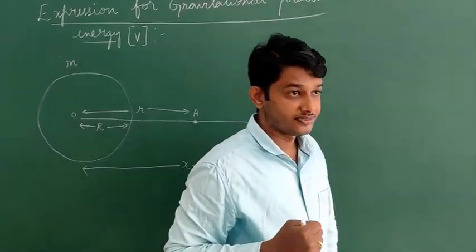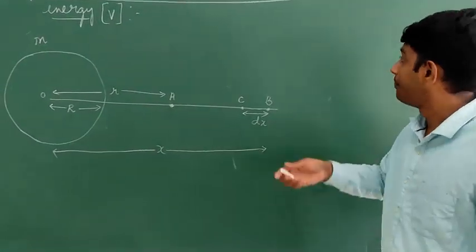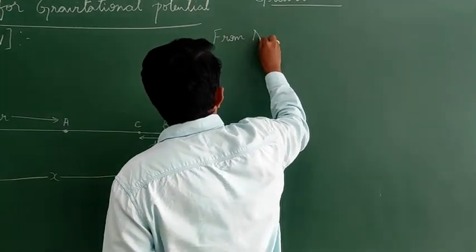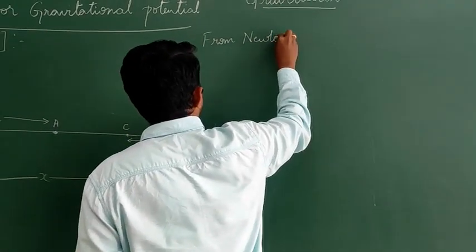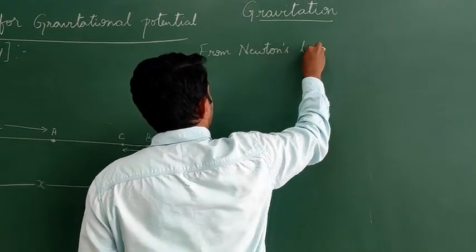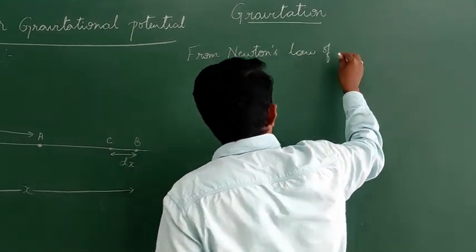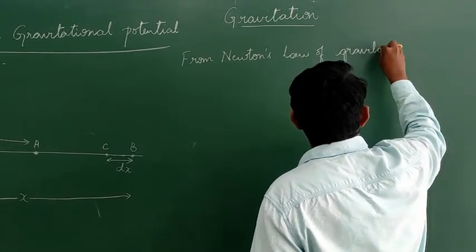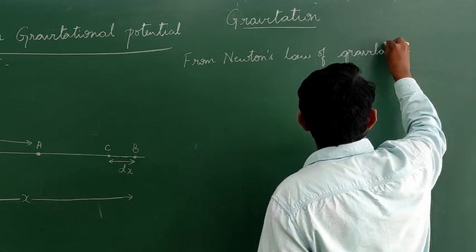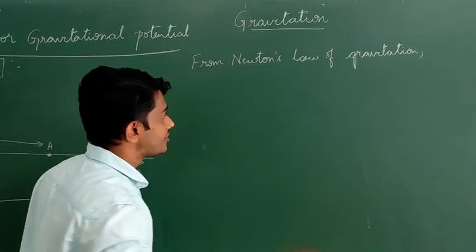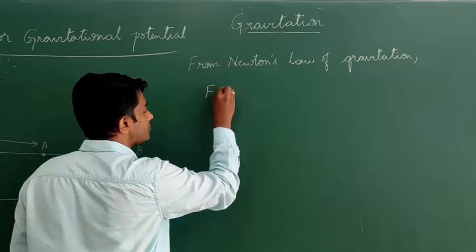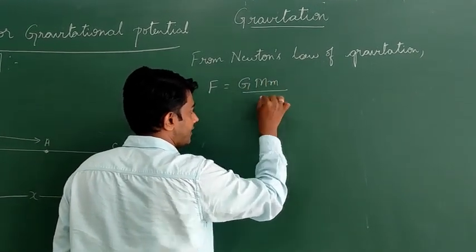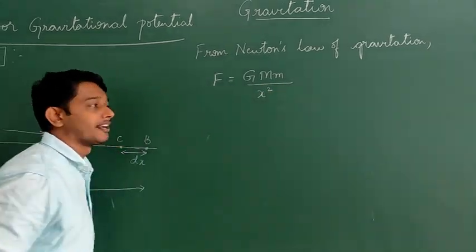After this, from Newton's law of gravitation, we know that the force is equal to GMm divided by x squared.